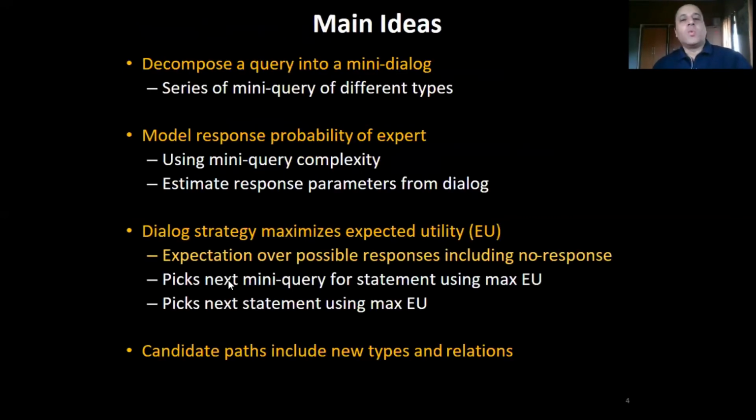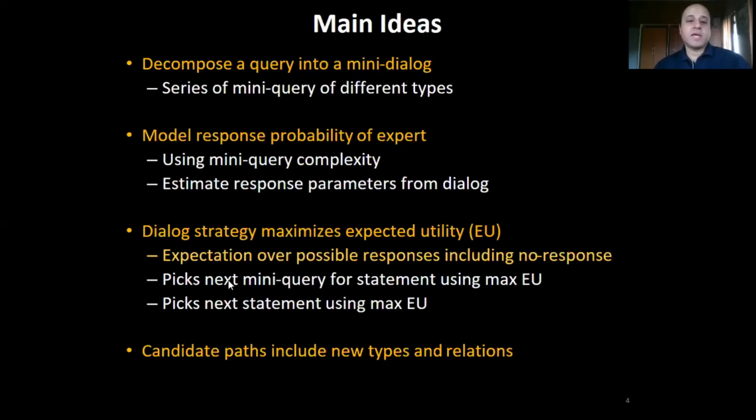So this is a one-slide summary of our main ideas. In order to make progress with response uncertainty, we decompose a query into a mini dialogue having a sequence of mini queries of different types. We model response probability of the expert for mini queries using the complexity of the mini queries.